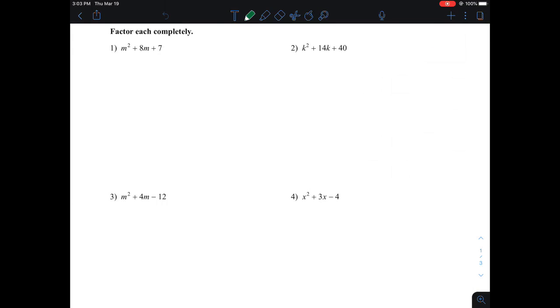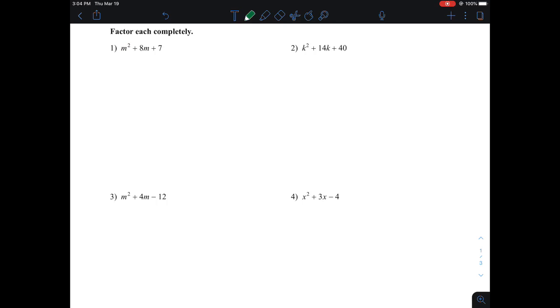Okay, so we're going to look at trying to undo the FOILing process, or the distributing of two binomials. In all these problems today, we're given a trinomial that we are trying to factor. To start with, all of the leading coefficients are going to be 1, which means that the number in front of the squared term is going to be 1. That way it's a little bit less for us to have to worry about when we're first learning how to do this process.